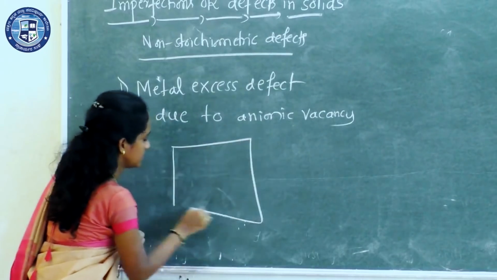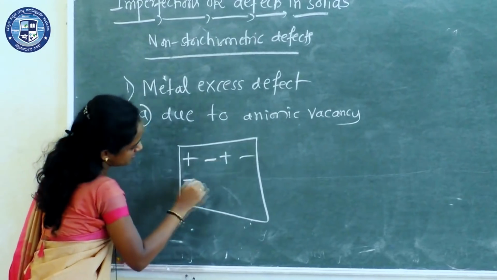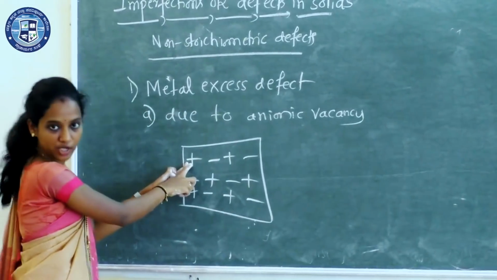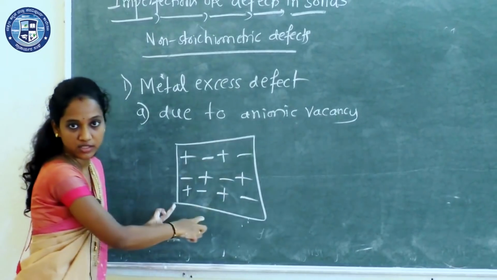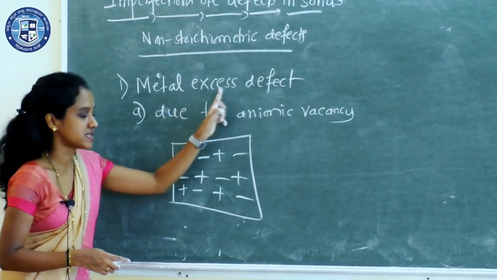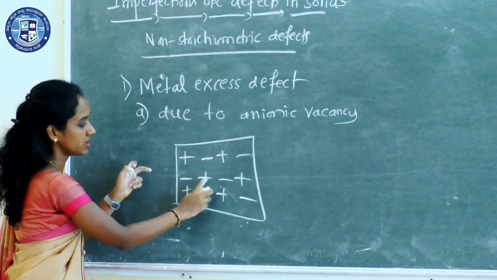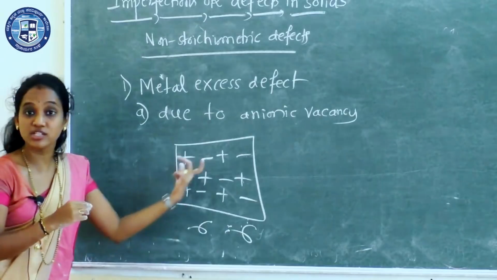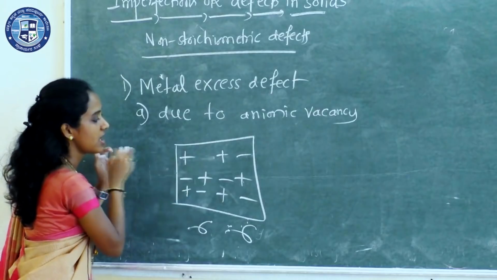See, what is this? Ionic solid. The lattice sites are occupied by cation, anion, cation, anion. Clear? Now, we need metal excess. If you count the number of anions and cations here, how many cations are there? 1, 2, 3, 4, 5, 6. 6 cations, 6 anions. Now it is stoichiometric.